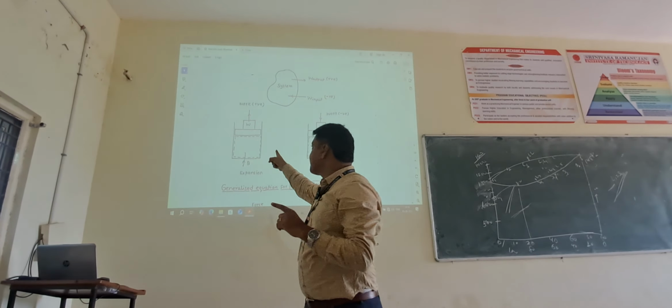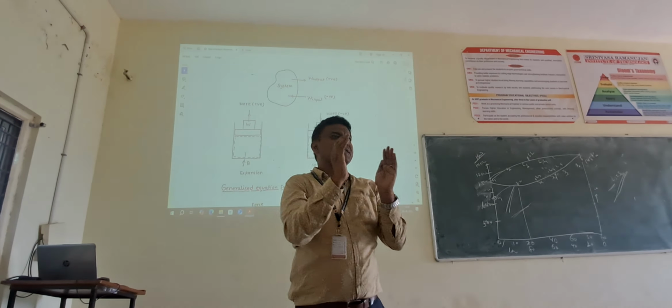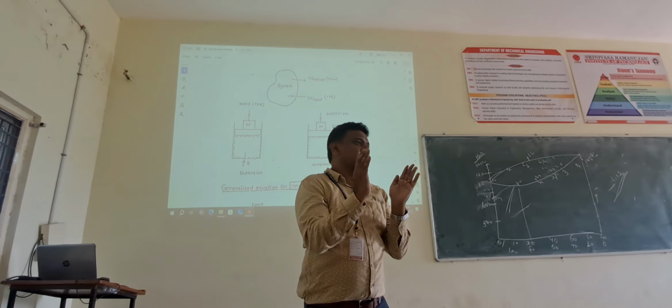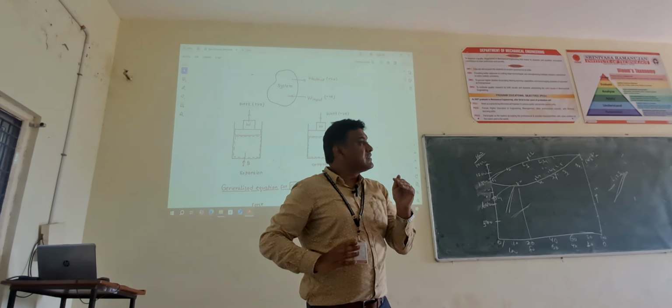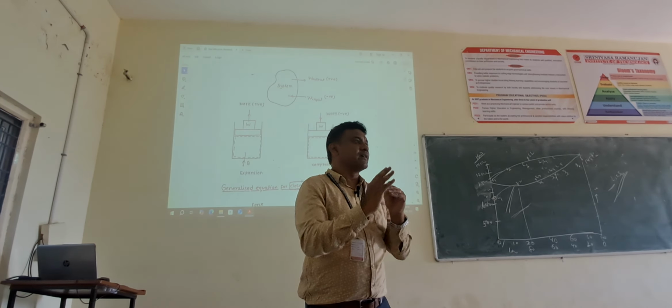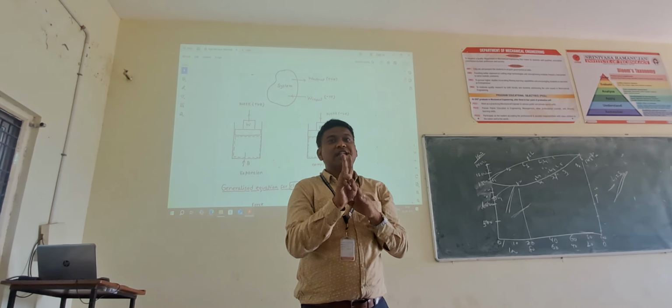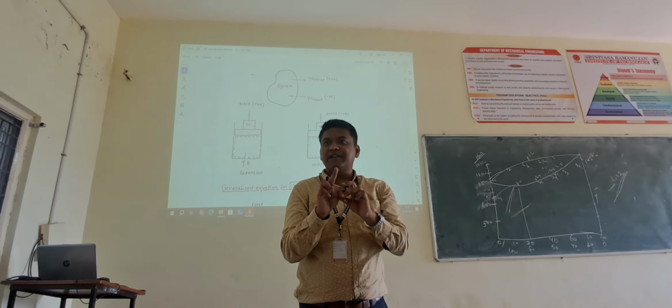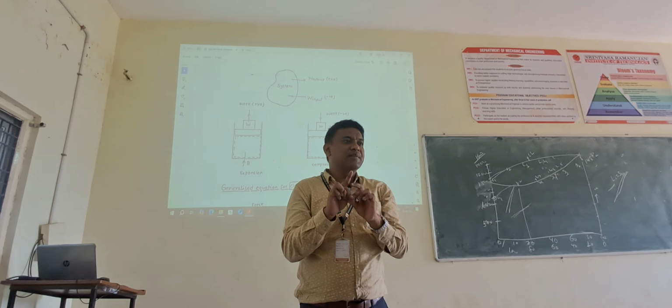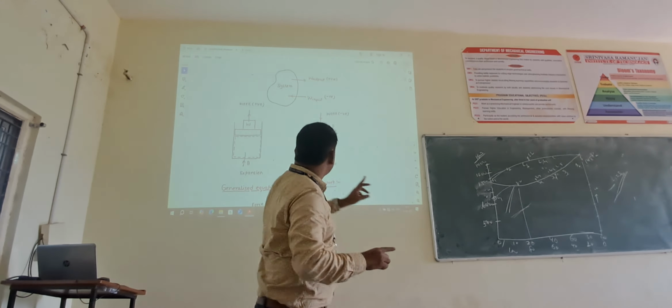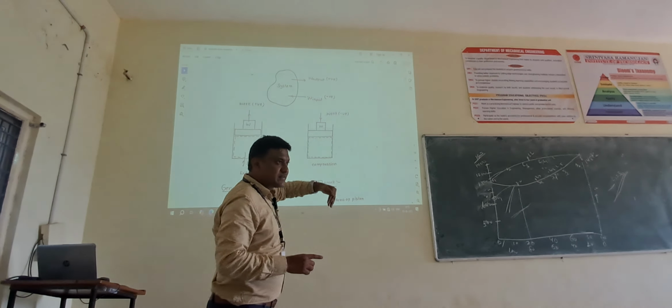In this closed system, the mass of the system is fixed. It is called a closed system. And also energy transfer takes place in the form of heat, and work is done by the system. One is heat energy transfer, and work is done by the system. This work is done by the system. This work is done on the system.